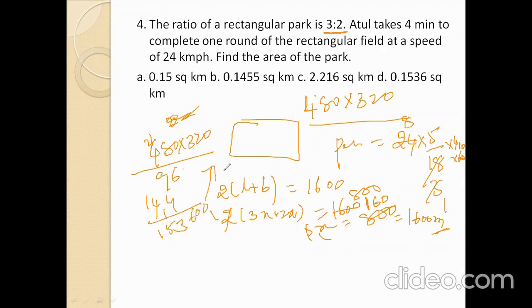This is in square meters, but we need it in square kilometers. Square kilometers means we divide by 1 million. We get 0.1536 square kilometers. Option number D is the right answer.